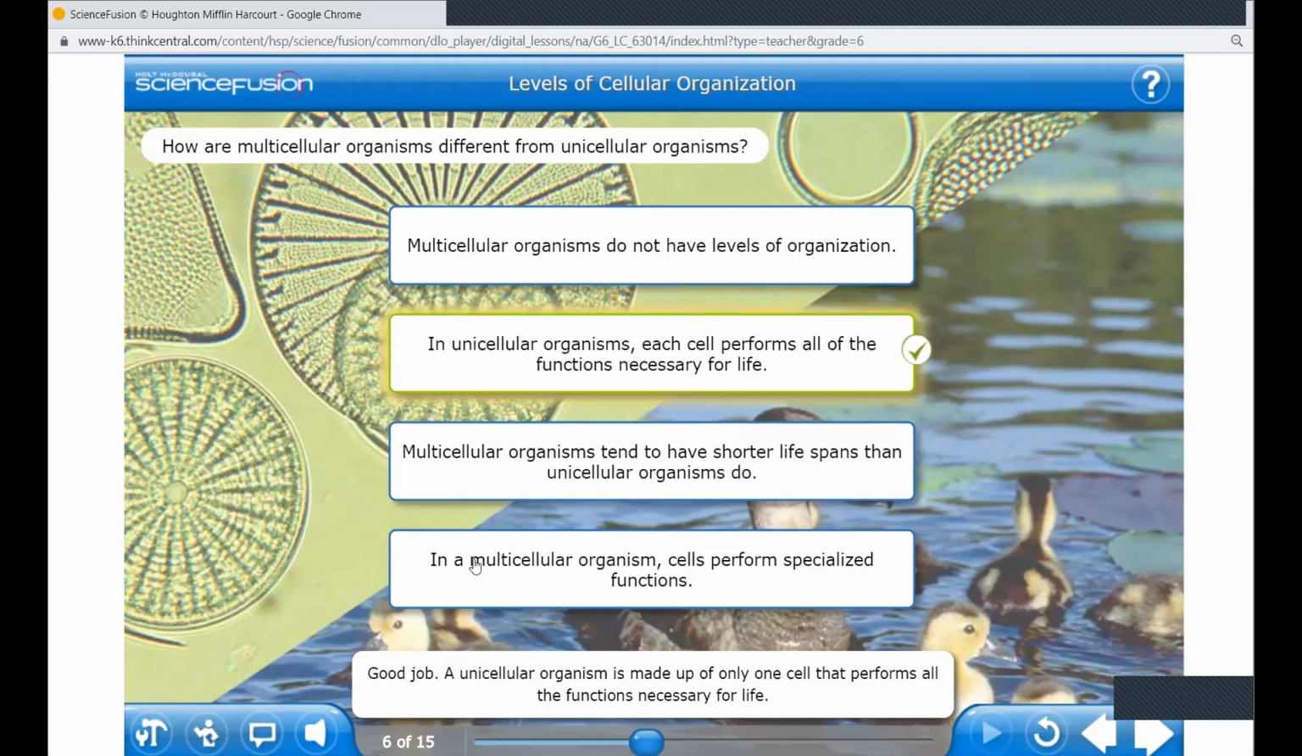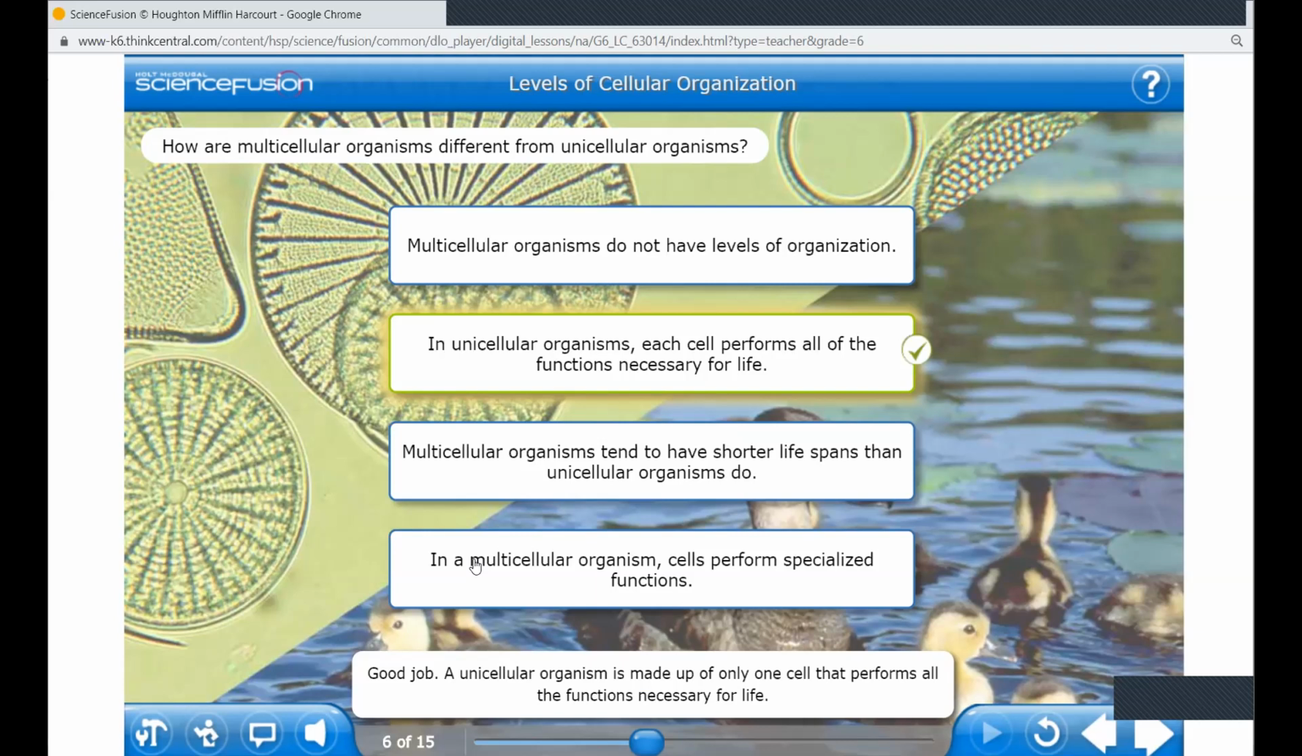Now coming to the next slide: multicellular organisms tend to have a shorter lifespan. Girls, do multicellular organisms have a shorter or longer lifespan? They have a longer life, because if one cell dies, they can recover with the other ones, because they have many cells. Good. So it is false, not a shorter life.